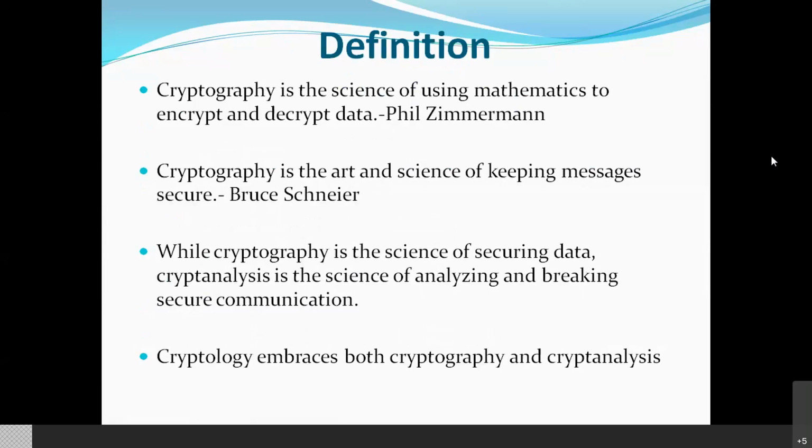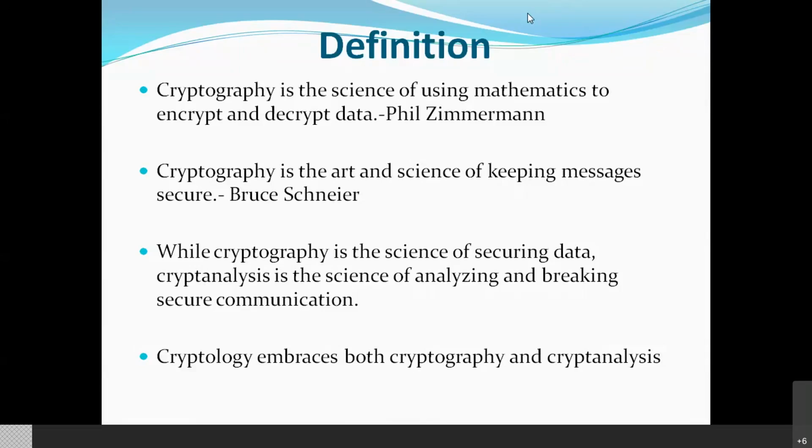Cryptography is the science of using mathematics. As ma'am has already told you, the prerequisite for cryptography, or for implementing these algorithms, is that you should have some knowledge of mathematics, right? Ma'am also gave the introduction to modular arithmetic. Everywhere, whatever cryptographic algorithm you are going to see, modular arithmetic or different mathematical terms are used. You should be aware of GCD, how to calculate the GCD of two numbers, how to identify prime numbers, and the properties of prime numbers. That is the prerequisite, at least.